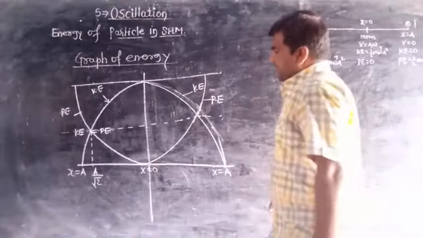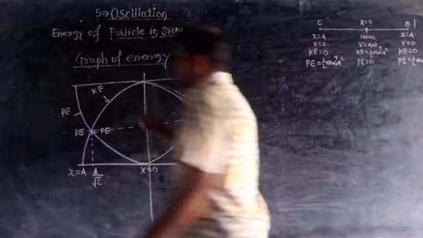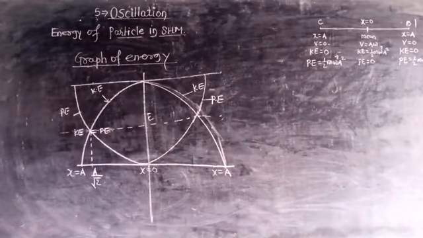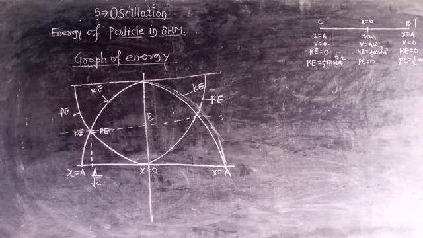And this is the graphical representation of energies. In this way, the energies of a particle performing SHM, this topic is completed, and after this we will see the next topic, that is the simple pendulum. In this simple pendulum we will see ideal simple pendulum, practical simple pendulum, laws of pendulum, second pendulum, and period of pendulum also. And with this our topic oscillation will be completed in the next topic.